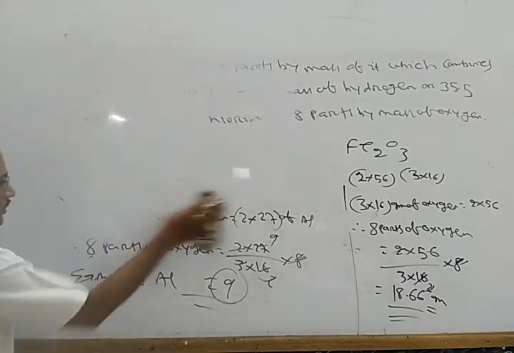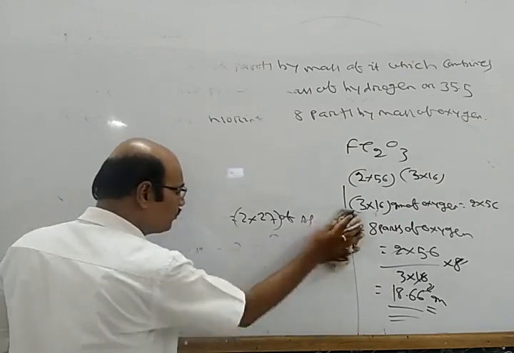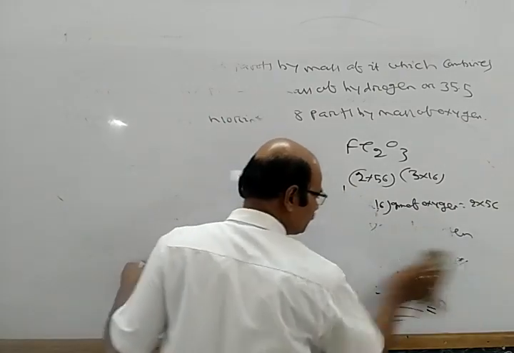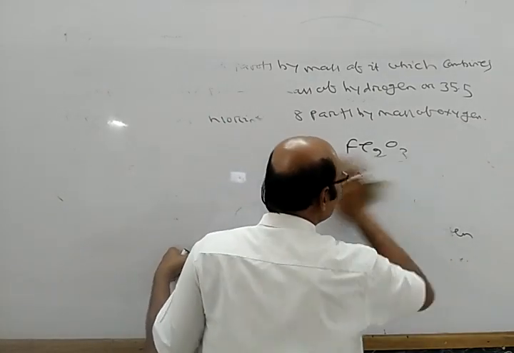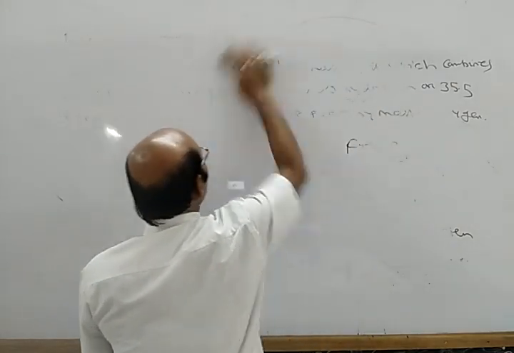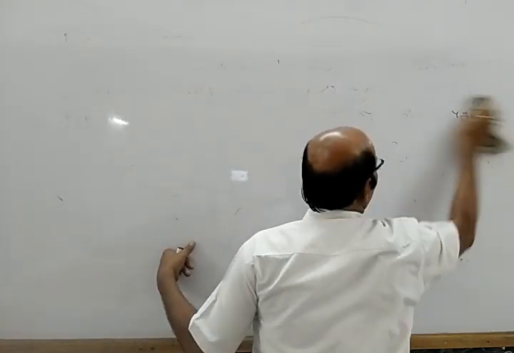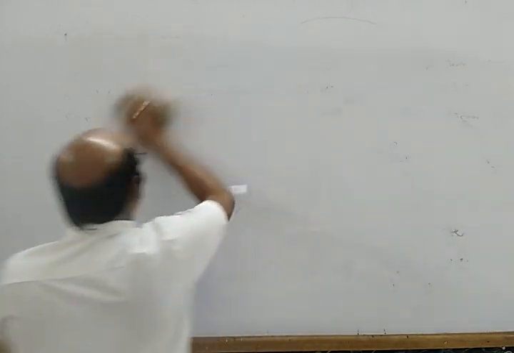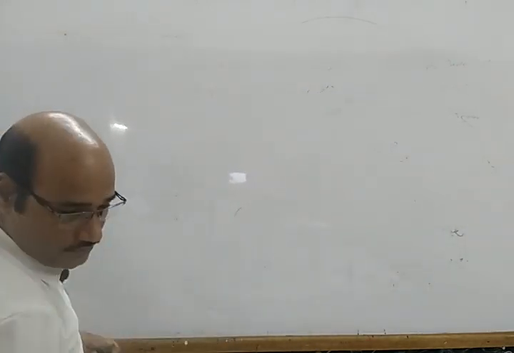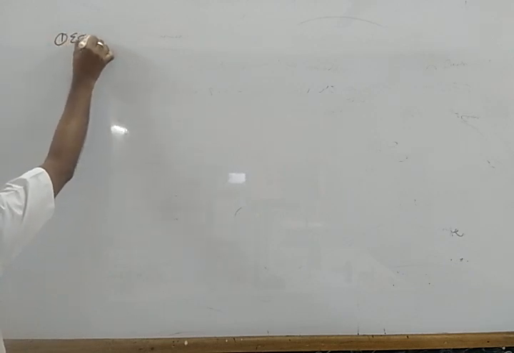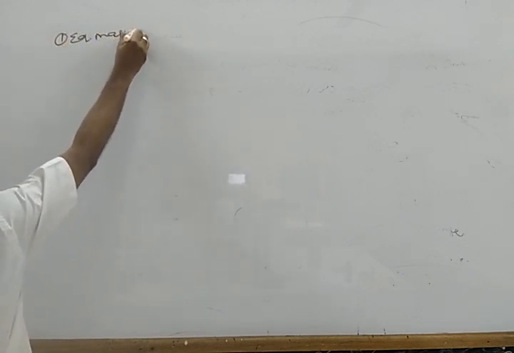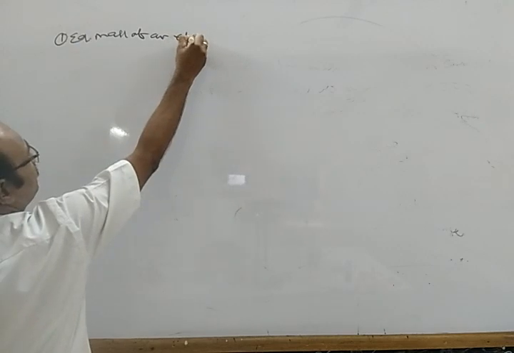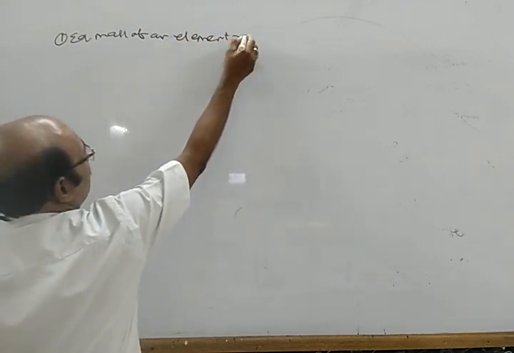We can determine the equivalent mass of an acid, base, salt, ions, and also of metals or elements. See, number 1, the equivalent mass of an element is equal to what?